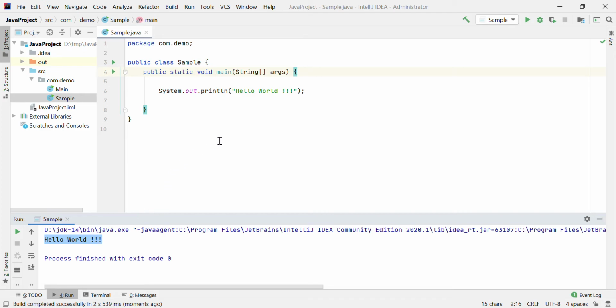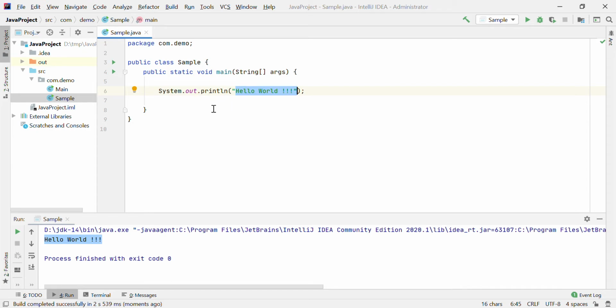Let's discuss some basic syntax and semantic rules in Java. First, our intention was to write one message. For writing any message, you have to use the Java library.